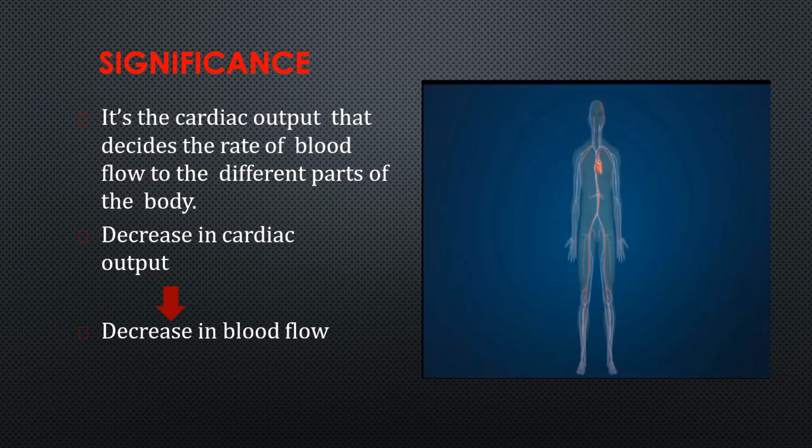So what is the significance of cardiac output? It is the cardiac output that decides the rate of blood flow to the different parts of the body. How much blood should flow to different parts or organs of the body is decided by the cardiac output. If there is a decrease in cardiac output, there will be a decrease in blood flow to all organs or systems of the body.